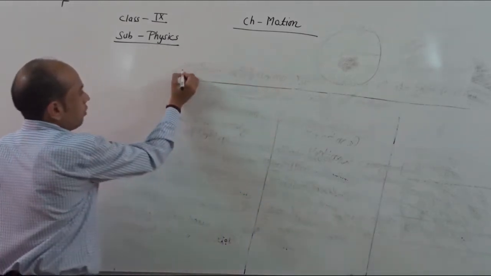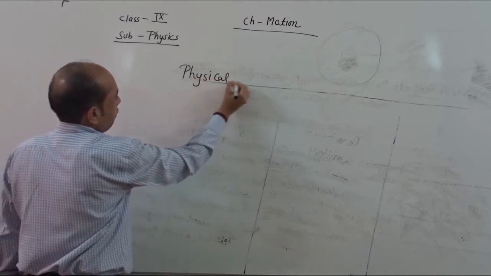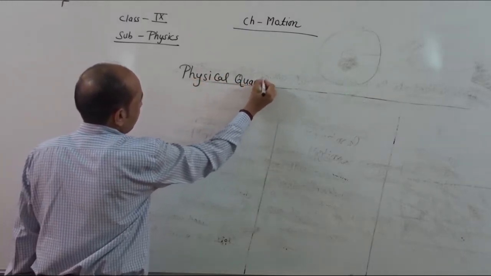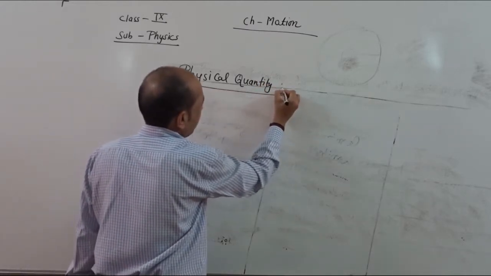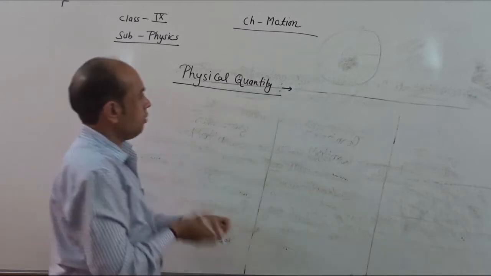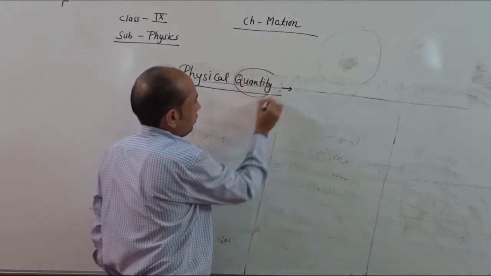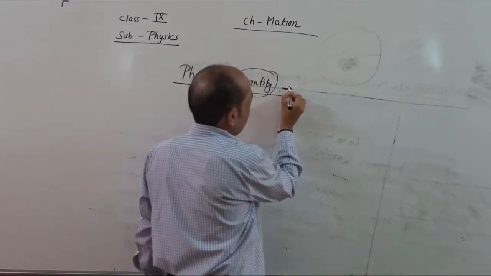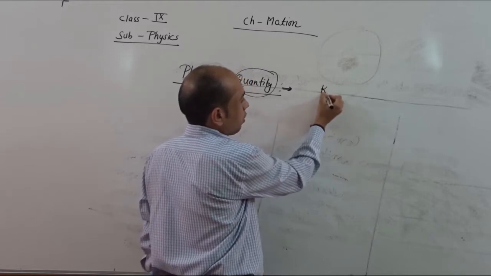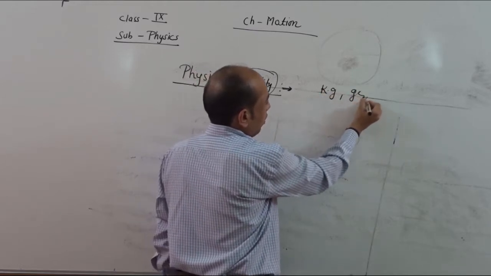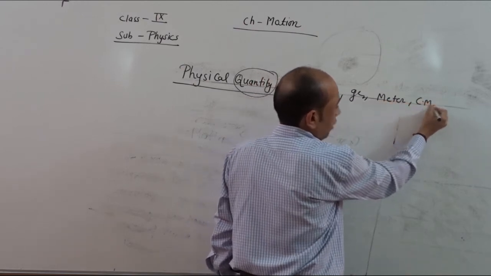Now we come to the next one, physical quantity. In our daily life we see some quantities. Whenever we go to market, we see some situations where we use the words kilogram, gram, meter, centimeter.